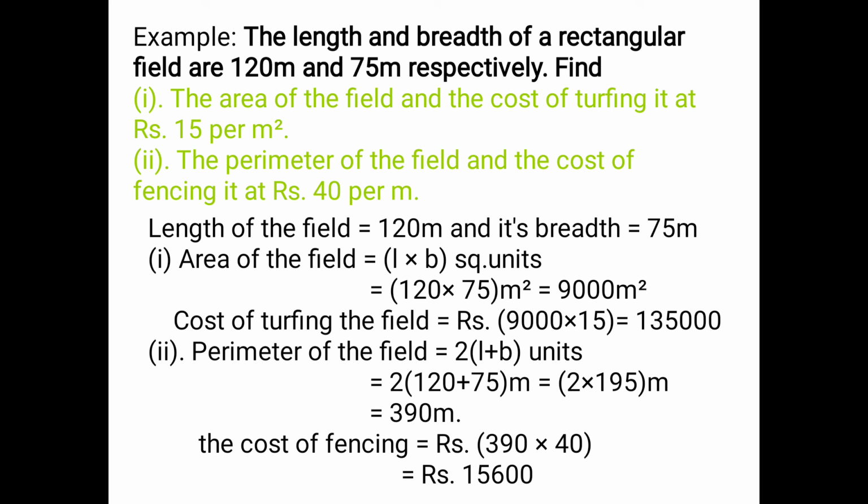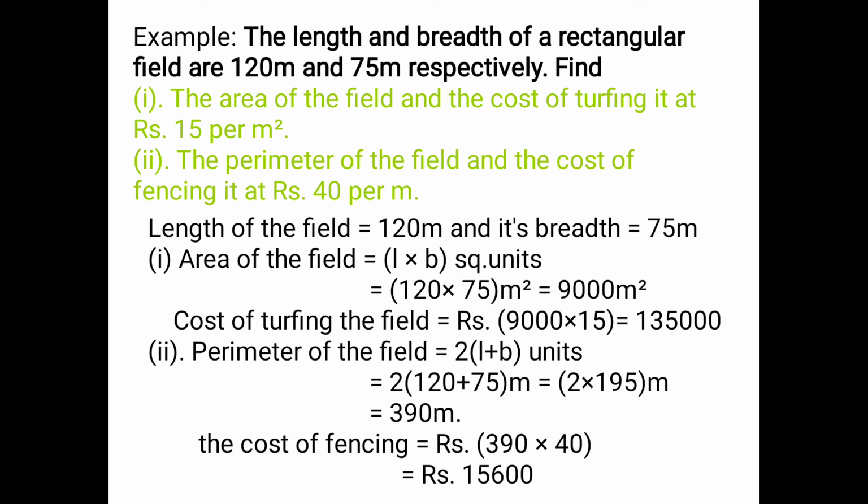Okay, so see the first example. The length and breadth of a rectangular field are 120 meter and 75 meter respectively. Find the area of the field and the cost of turfing it at rupees 15 per meter square, and the perimeter of the field and the cost of fencing it at rupees 40 per meter. First, we need to find the area of the field. The area of the rectangle is L into B, so substituting the values, 120 into 75 is equal to 9000 meter square.